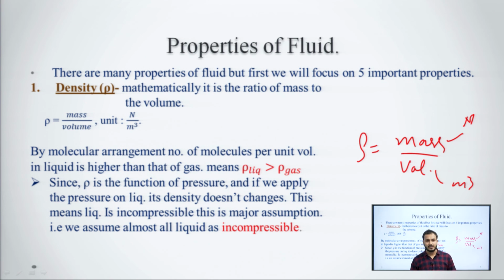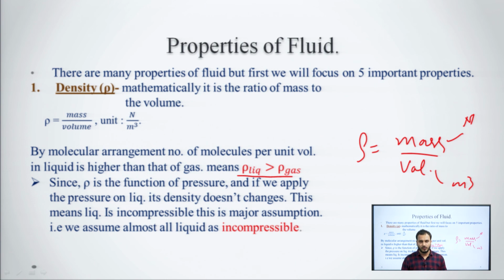So, we can say the density of liquid is greater than the density of gas, which you can see here. Okay. Now, since we know that rho, that means the density, is the function of pressure, and if we apply the pressure on liquid, its density does not change, means the liquid is incompressible.